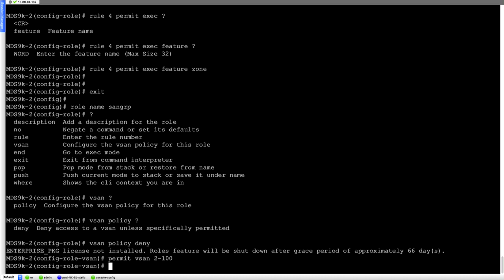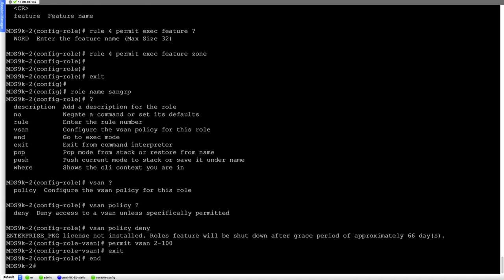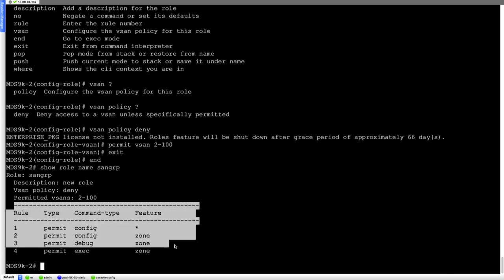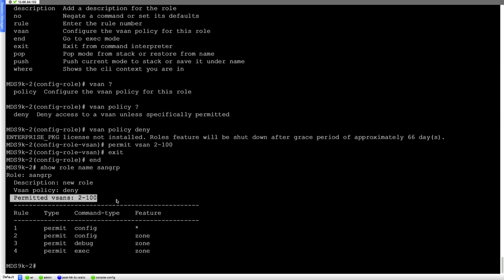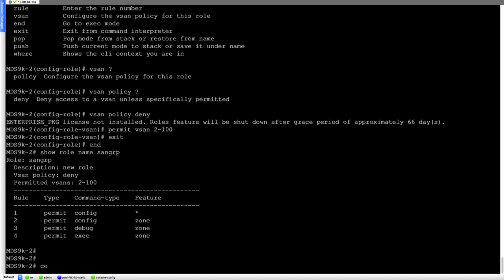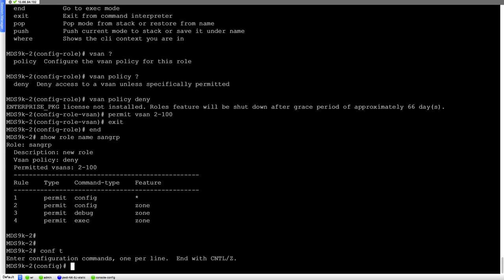And we are permitting these vSANs, and then we can exit. So if I look at the show role name SAN group, I'll see the permissions or the rules that I defined, and it's permitted for vSANs 2 to 200, but everything else is denied. So this is the policy, or the role, that I've created.